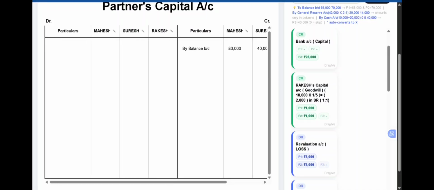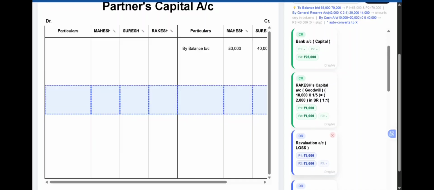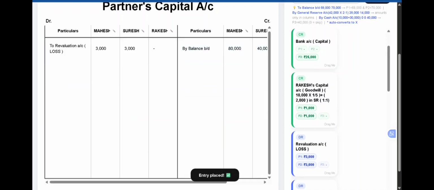So it will be to revaluation account, that is the loss. Each partner will get 3,000 out of 6,000 rupees. So 6,000 is the loss which will be shared by the partners Mahesh and Suresh, entered on the debit side.